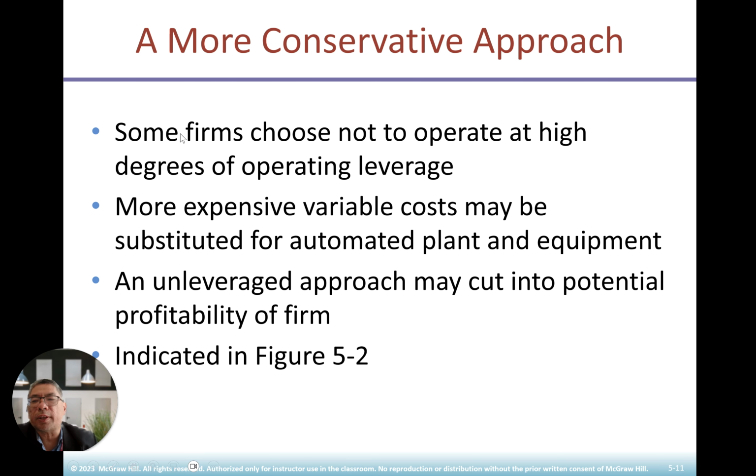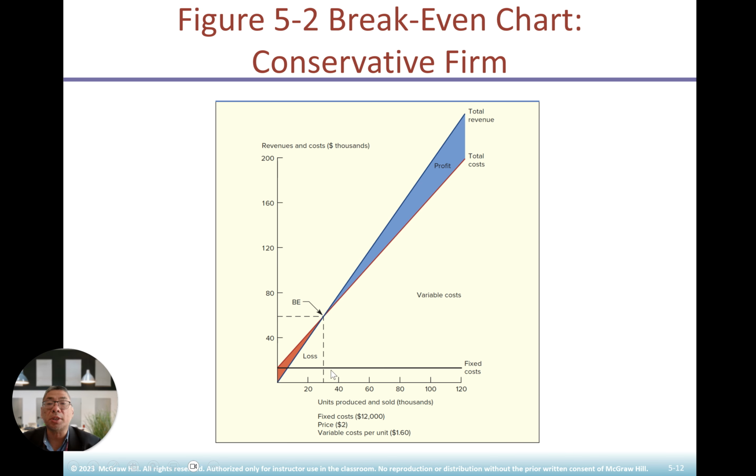The most conservative approach. Some firms choose not to operate at high degrees of operating leverage. More expensive variable costs may be subsidized by automated plant and equipment, while the unleveraged cost may cut into the potential profit of the firm, as indicated in figure 5.2. This is the conservative firm. This is about 30,000, less than 80.